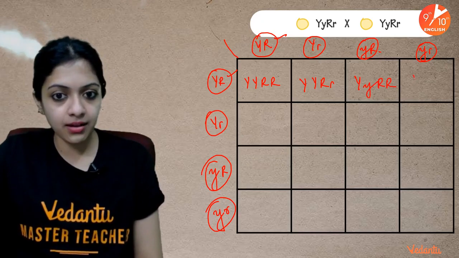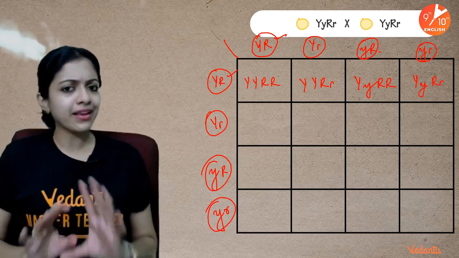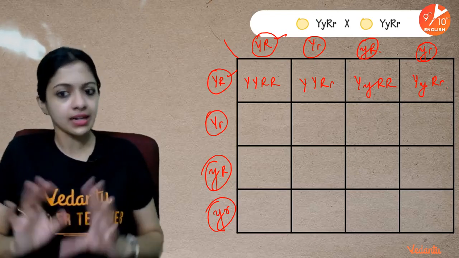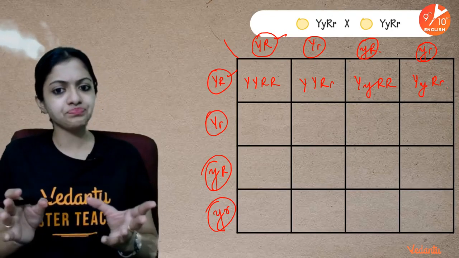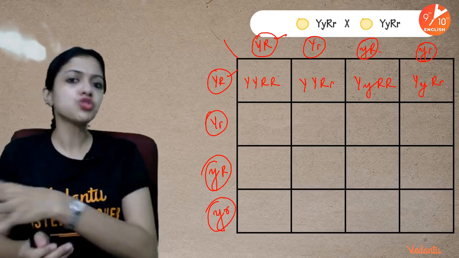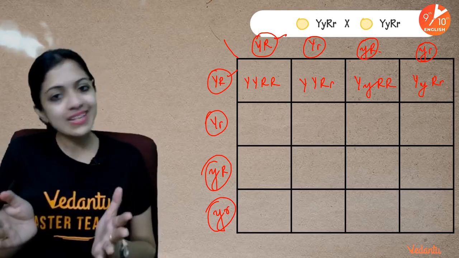And this case would be capital Y, small y, capital R and small r. Now children, do remember whether you write the small y first or the capital Y first, or the small r first or the capital R first, it doesn't really matter, just like in mathematics where 2 into 3 is 6 or 3 into 2 is 6, both give you the same result.